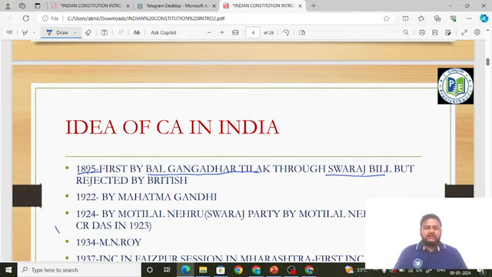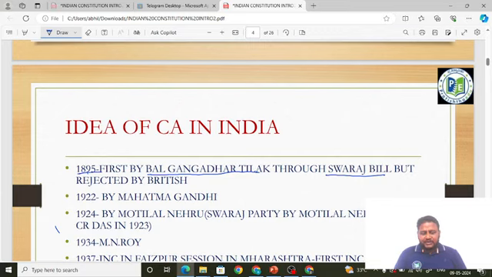Next, in 1922, Mahatma Gandhi gave the idea of Constituent Assembly. What did he actually say? He said that the constitution making body for India should be made by the Indians and constitution should be made as per the needs and wishes of the Indians. This was the exact statement given by Mahatma Gandhi. So after 1895, the demand for Constituent Assembly was made by Mahatma Gandhi in 1922. Understood friends? First was Tilak, next was Mahatma Gandhi.